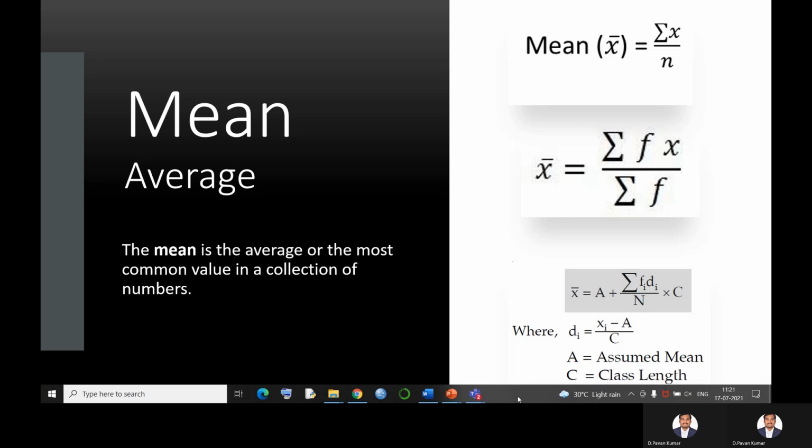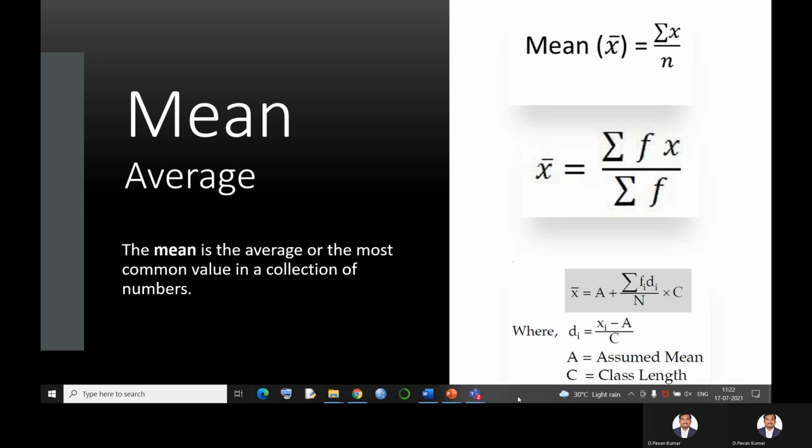Most of the people say, what do you mean by mean? They simply say that it is an average. It's a synonym of mean, but not what exactly we are saying. Mean is nothing but a common value of a given number of observations. It is a standardized value out of the given number of observations, which can describe the remaining elements within the given data set.